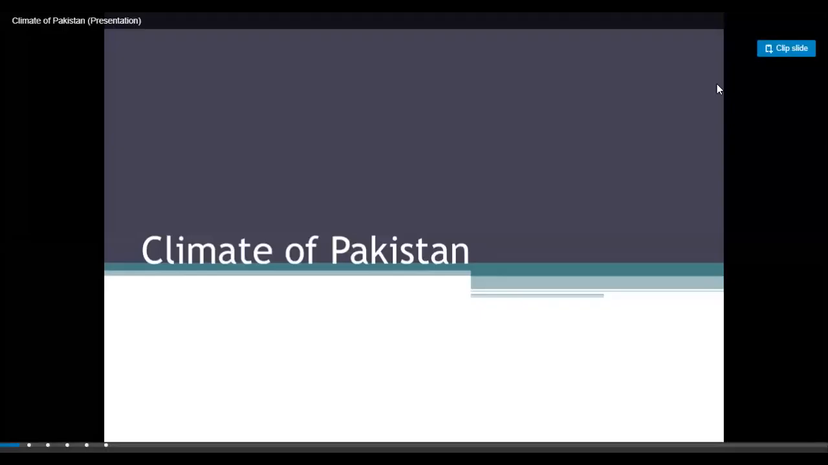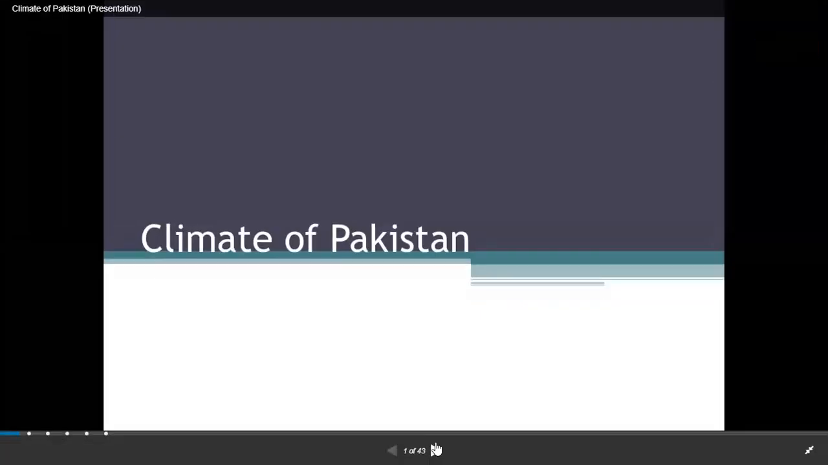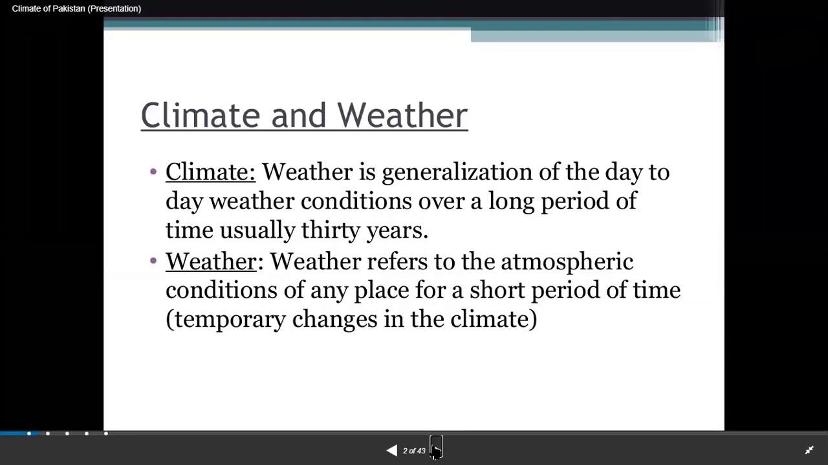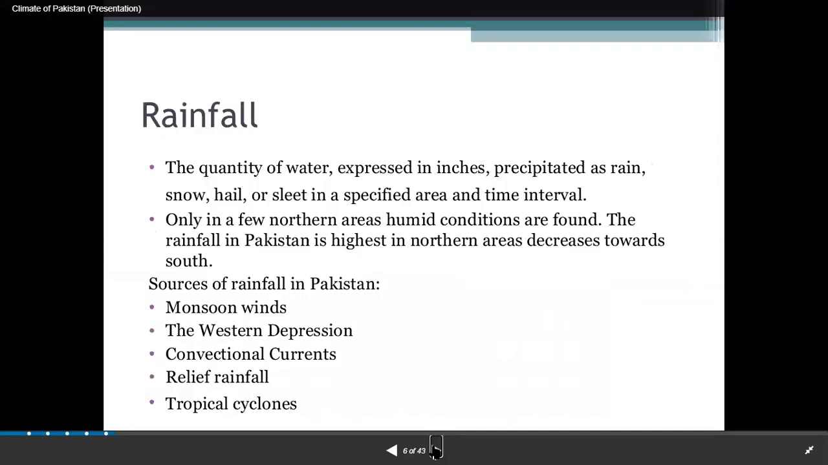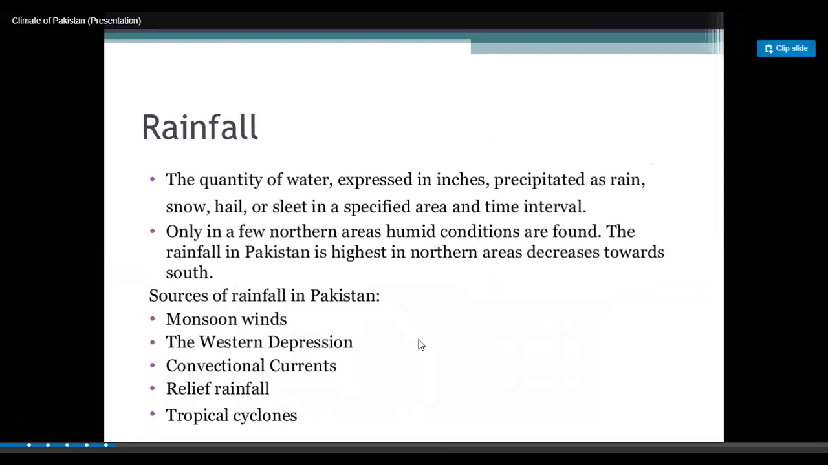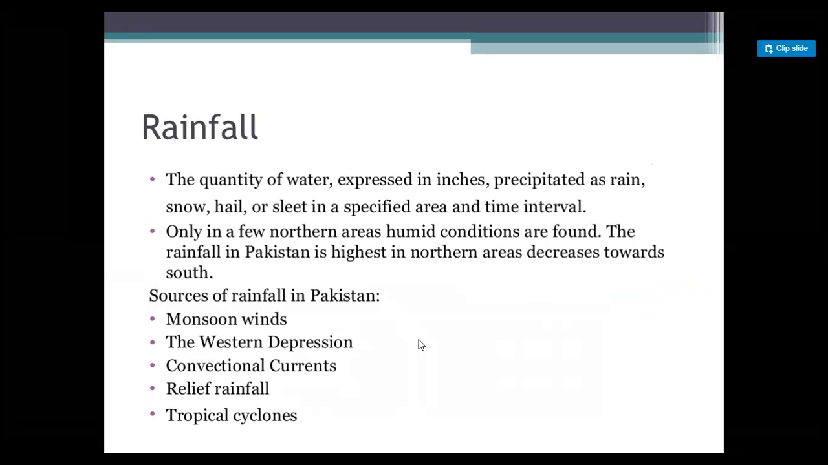Okay. Now, beta, in this we will be discussing more about the sources of rainfall, right? These are the different sources of rainfall in Pakistan: monsoon, Western Depression, convectional currents, relief rainfall, and tropical cyclone, right? These all are the sources of rainfall in Pakistan.